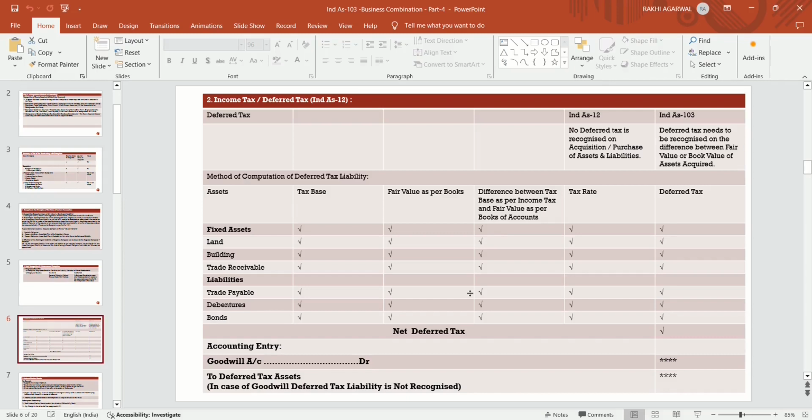But Ind AS 103 says deferred tax needs to be recognized on the difference between the fair value and the tax base of the asset acquired. To compute deferred tax, the difference between the income tax base and the fair value is multiplied with the tax rate, so deferred tax arises. In case of goodwill, only a deferred tax asset is to be recognized. Deferred tax liability is not recognized in case of goodwill. So goodwill account debit to deferred tax asset. So Ind AS 12 is to be followed in a business combination, not fair value.